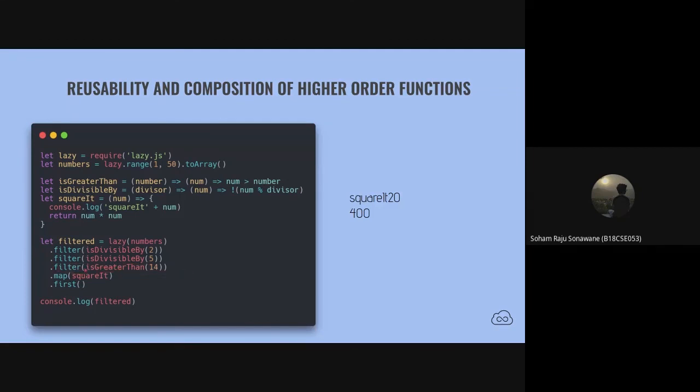Whenever a number is greater than 14, it squares it. If you want to check it, we can run it on my machine right here. Just a second, I'll stop presenting and share my computer right now so that we can run.